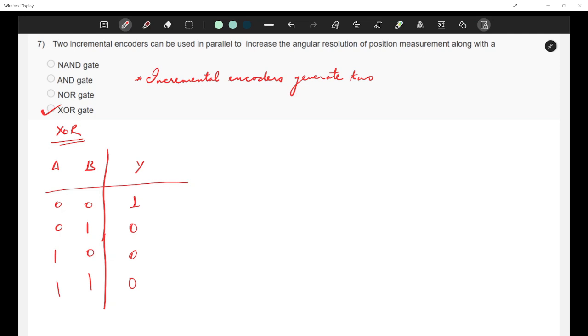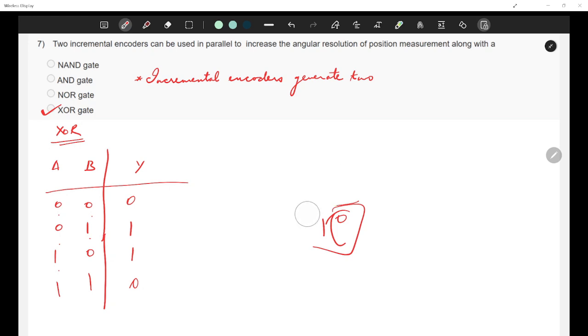Right, right. So I'll tell you how to remember this. For XOR gate, it is basically addition of the inputs A and B. So the best way to remember is this: addition of 0 plus 0 is 0. Addition of 0 and 1 is 1. Addition of 1 and 0 is 1, and addition of 1 and 1 is basically 10. When you do the binary addition, it becomes 0, and then you have a carry over and it becomes 1. So this 0 is retained.